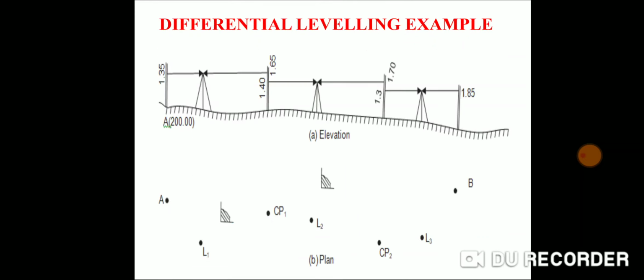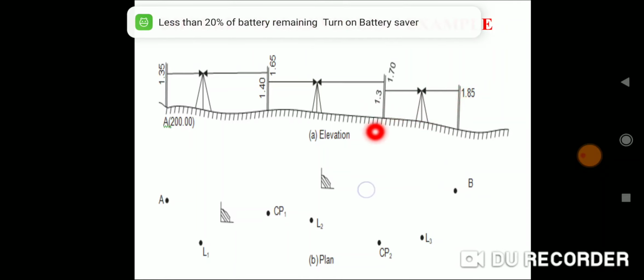So this is a diagram of differential leveling. Here in this setup we take readings 1.35, then 1.65. After that we shift our instrument to this position and take readings 1.40 and 1.70. After that I shift the instrument to this location and take readings 1.3 and 1.85. And how can we calculate the